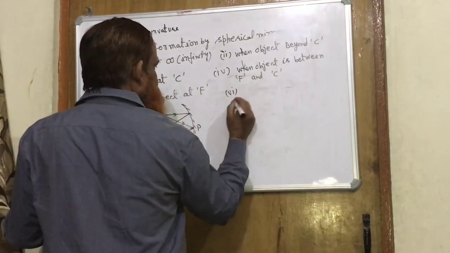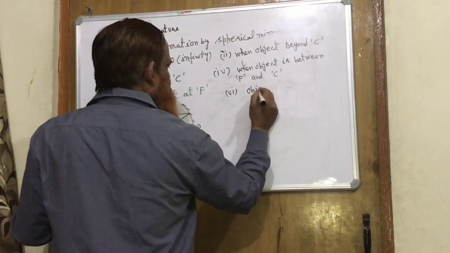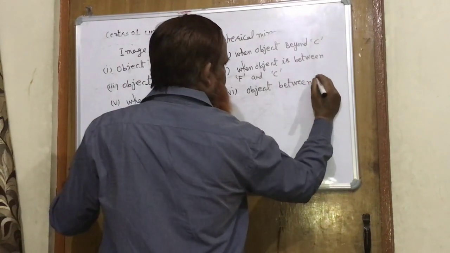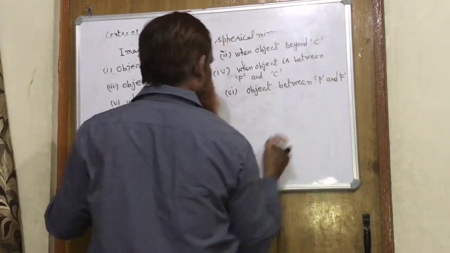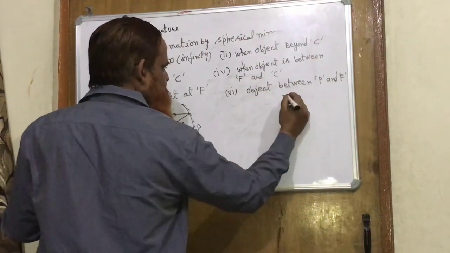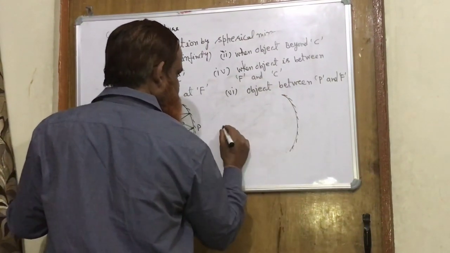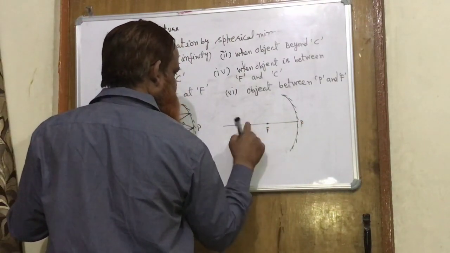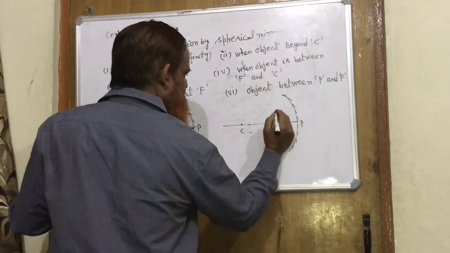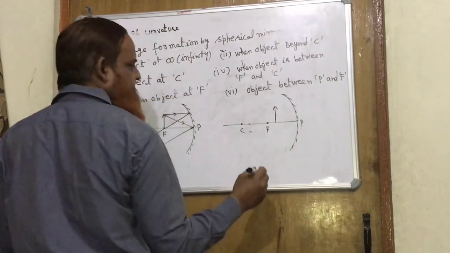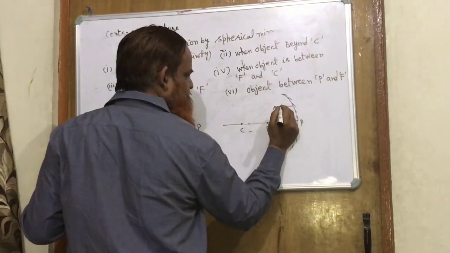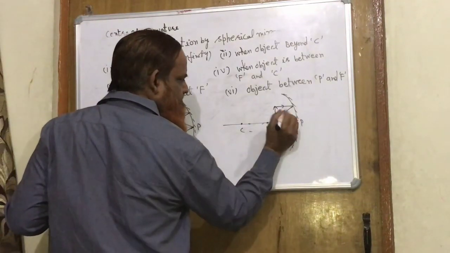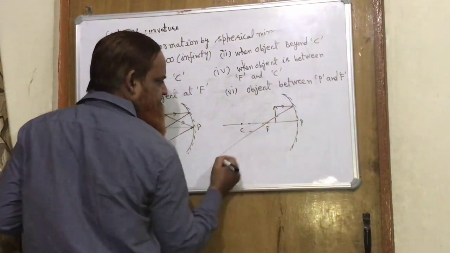The sixth case: the object between the pole and the focus. This is the pole, this is the focus, this is the center of curvature. Now we put an object between P and F. One ray will go parallel, and after reflection it will pass through the focus.